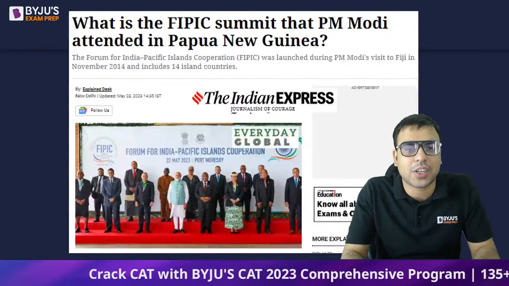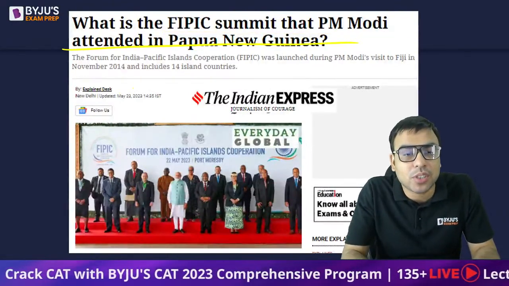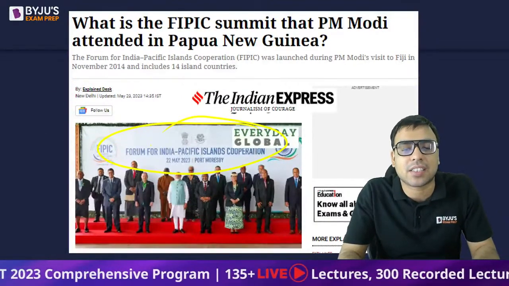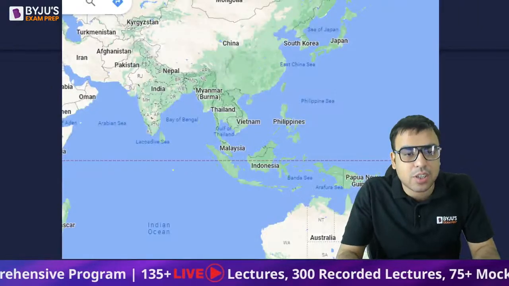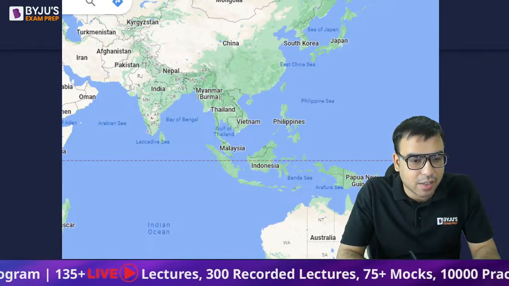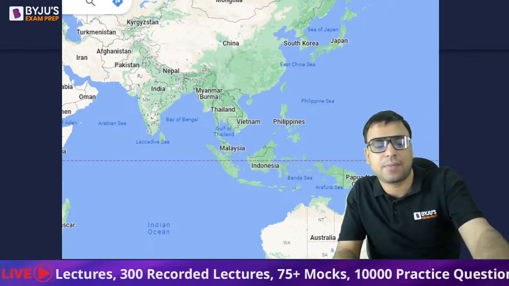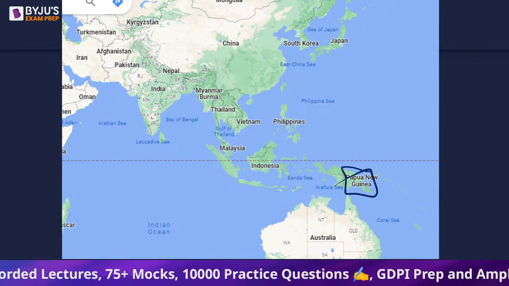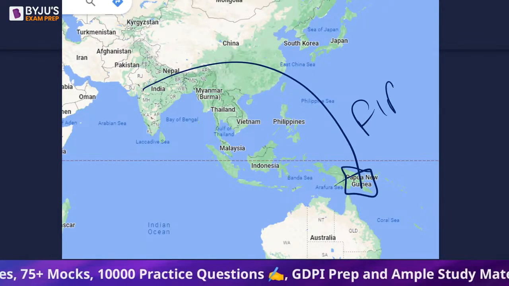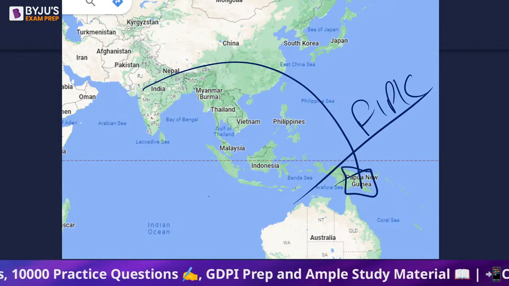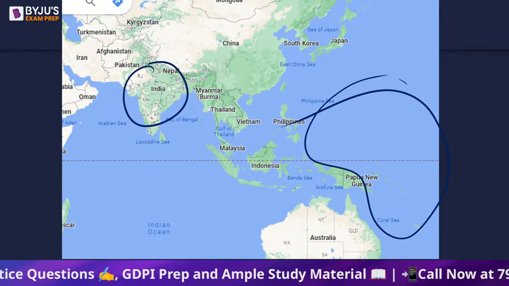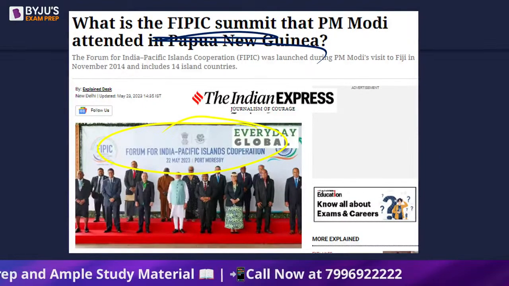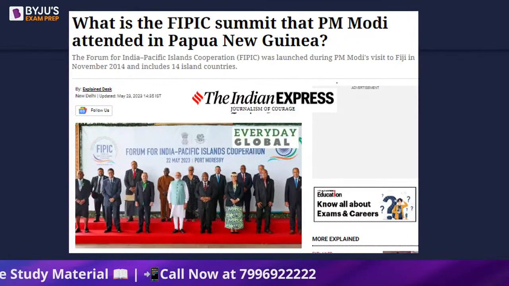So let me show you what the FIPIC summit was that PM Modi attended. PM Modi in the month of May attended this FIPIC summit, Forum for India Pacific Island Cooperation. Yes, B is the right answer. Yes, Alauddin Haq. Here is India, and this is Papua New Guinea. So here PM Modi went and the FIPIC summit happened. So it is about the islands of these regions having a relationship with India. That's the idea of FIPIC. Just have an idea, because PM Modi was there. That is why you should be knowing it.